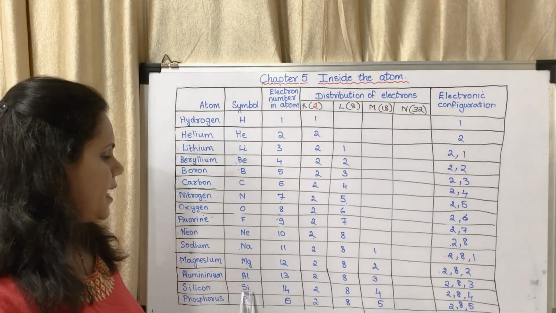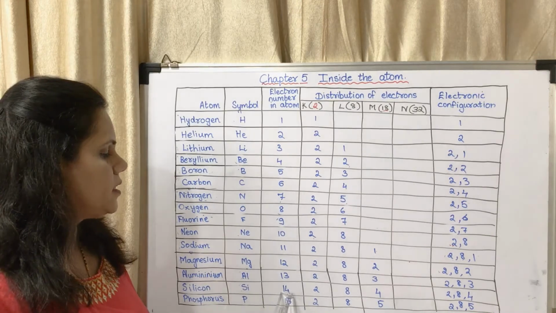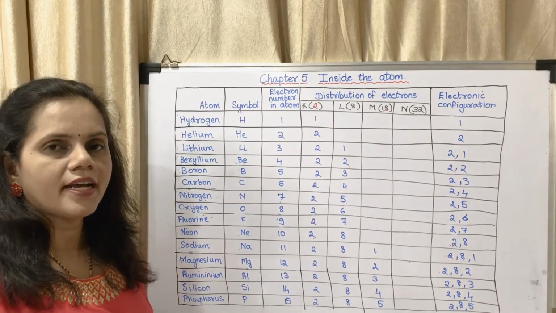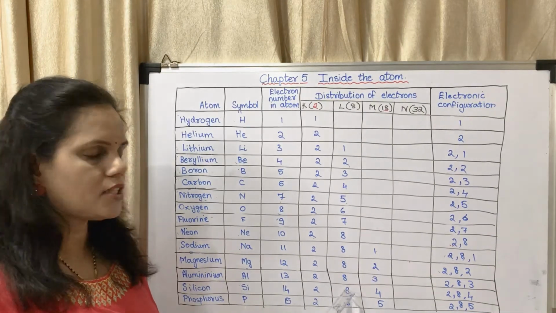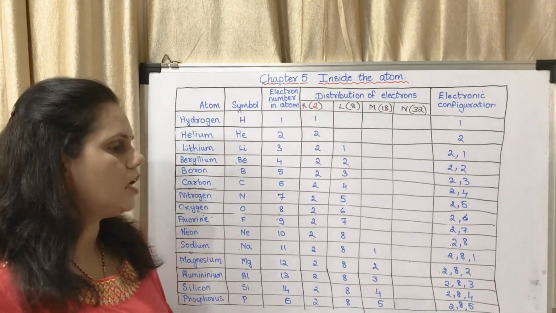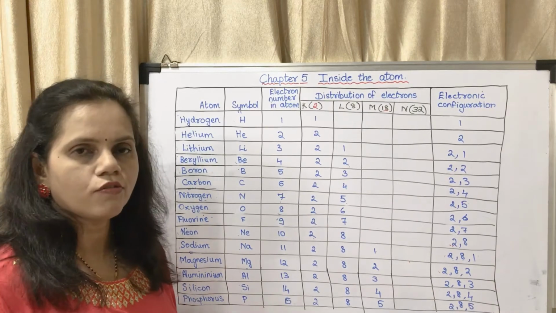Silicon, symbol is Si. Atomic number is 14. Number of electrons is 14. 2 in the first shell, 8 in the second shell, 4 in the third shell. So the electronic configuration is 2, 8, 4.